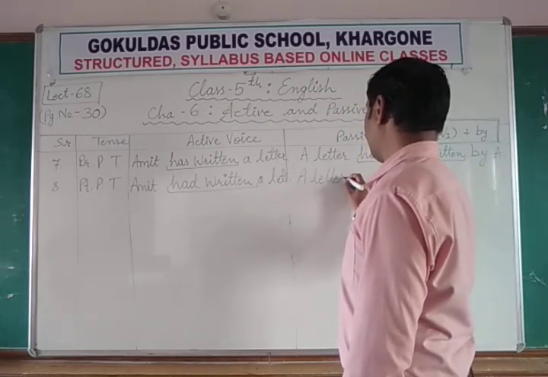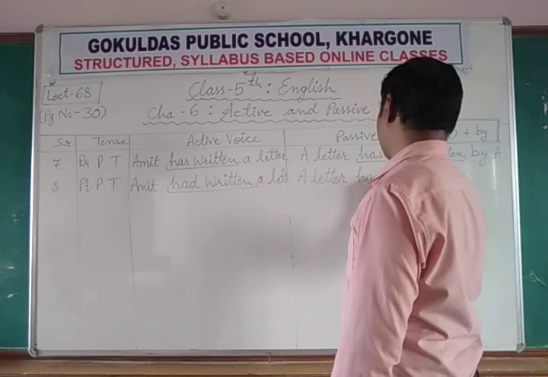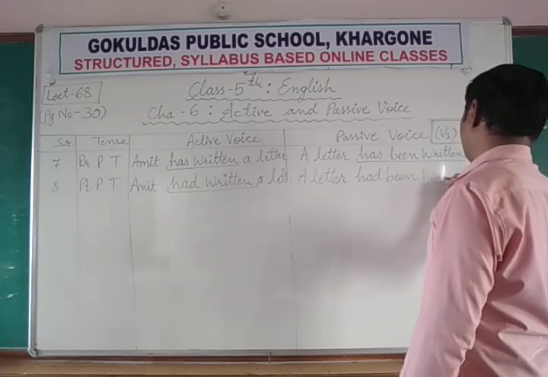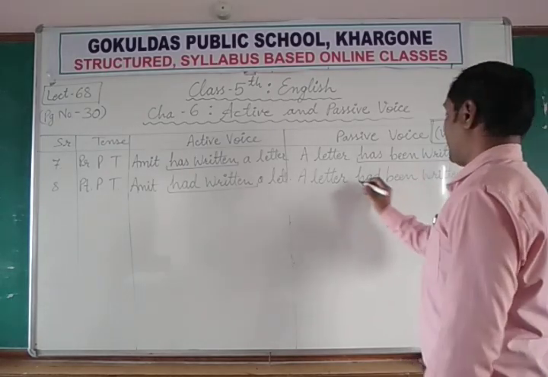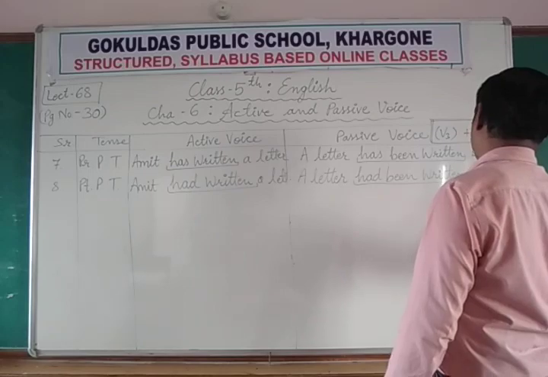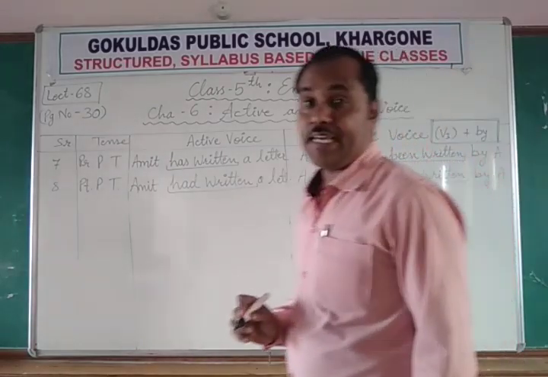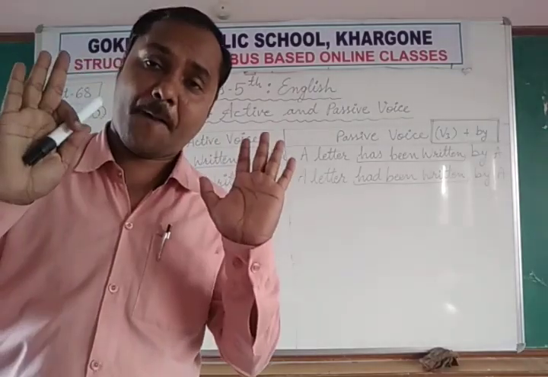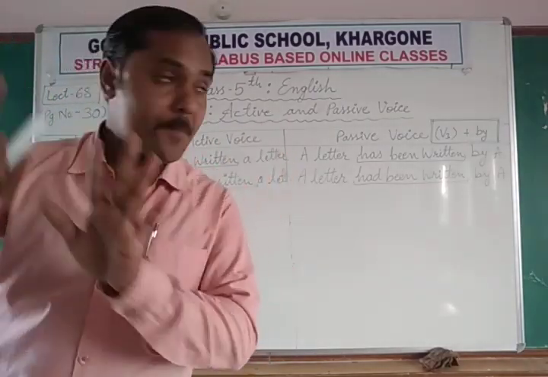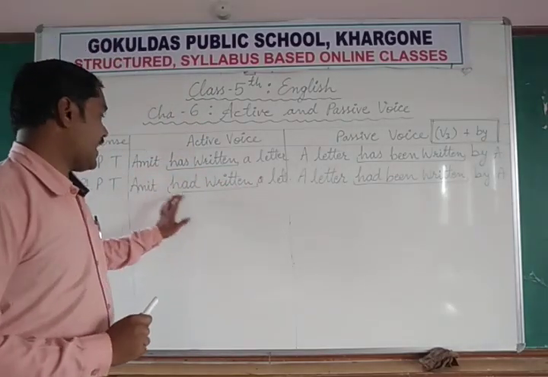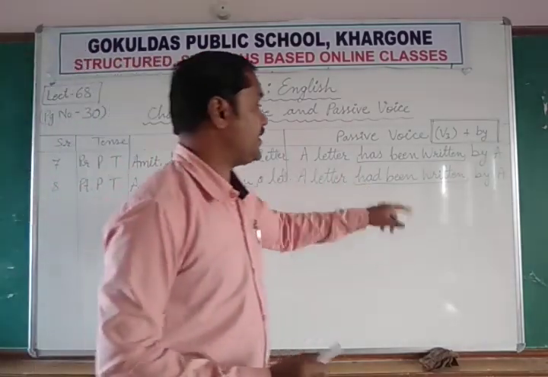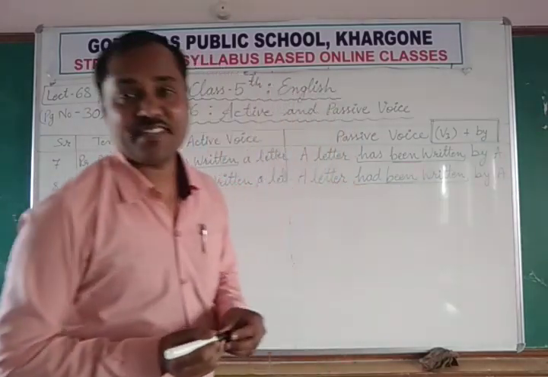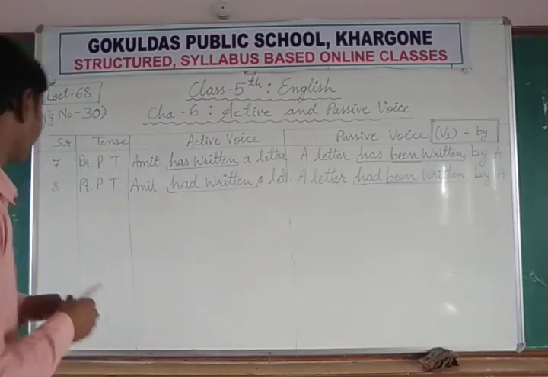A letter had been written by Amit. एक लेटर अमित के द्वारा लिखा जा चुका था. ऑलरेडी लिखा गया था. So Amit had written a letter, had been written. What we are using? The suitable form of be, which is been in perfect tense.